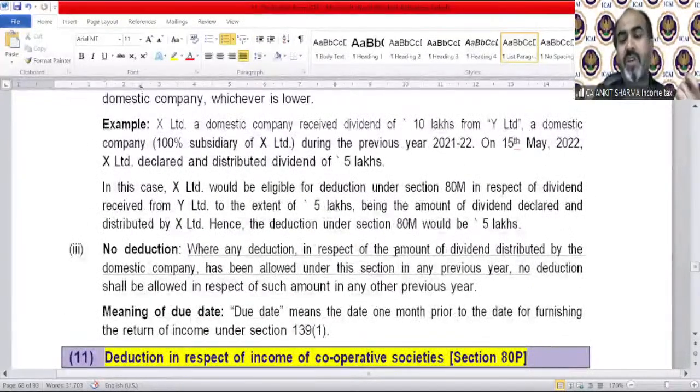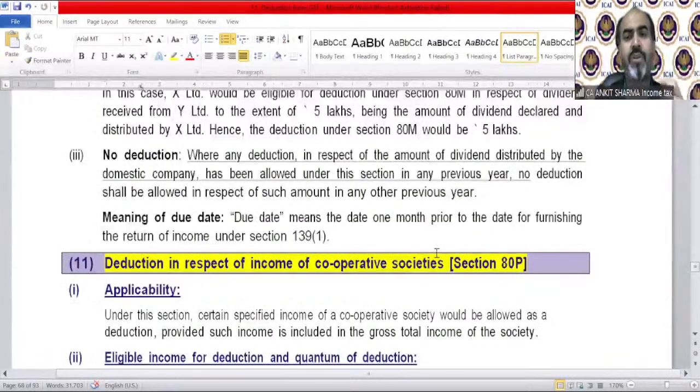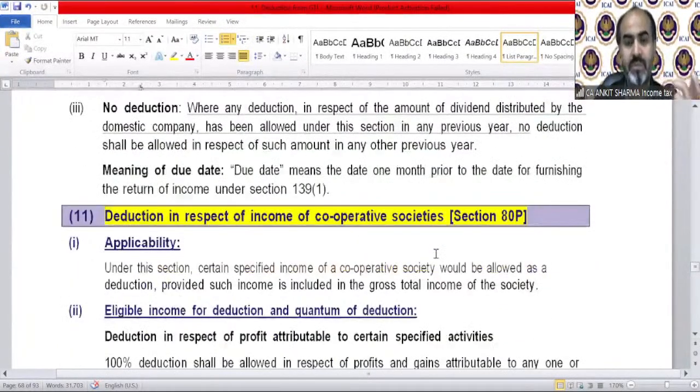Where any deduction in respect of the amount of dividend distributed by the domestic company has been allowed under this section in any previous year, no deduction shall be allowed in respect of such amount in any other previous year. Meaning of due date, of course, is section 139(1).